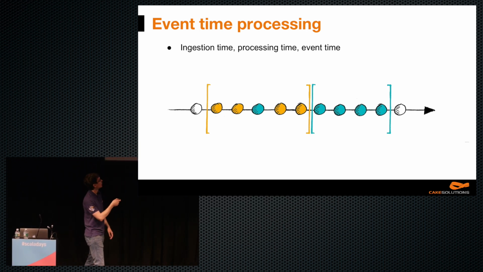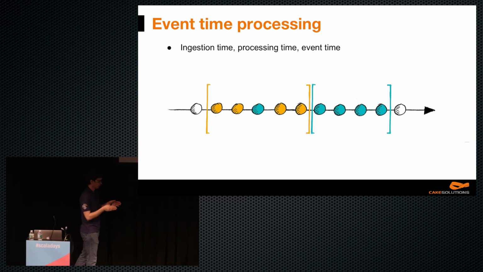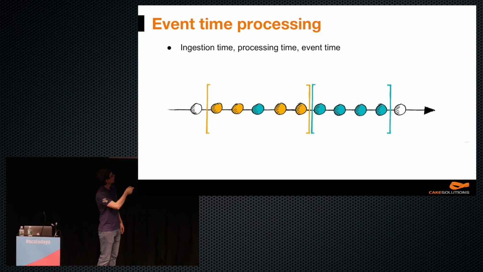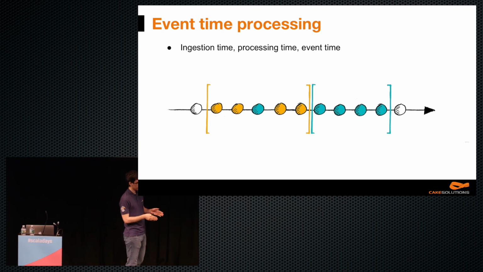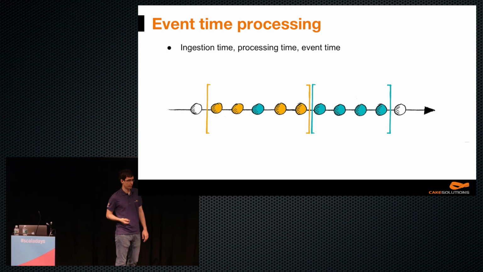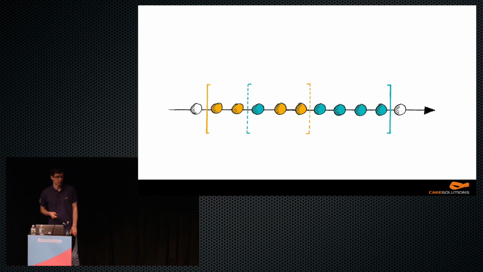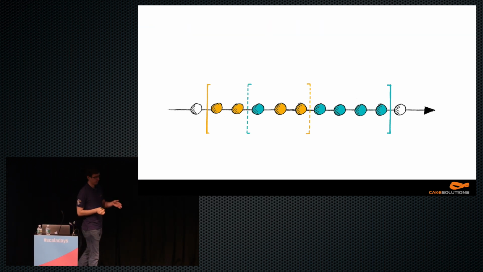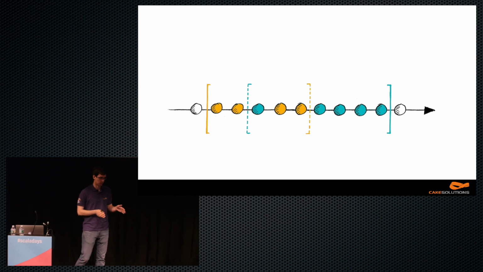So these blue events were created at around the same time. So they belong together. We would want them to be in a window together. But one of them was delayed. So if we used processing time windowing, when the blue window closes, this one event would not be in the window. So we really want to use event time windowing. So we need to wait for a period of time until all the blue events are in the blue window and then close the blue window.